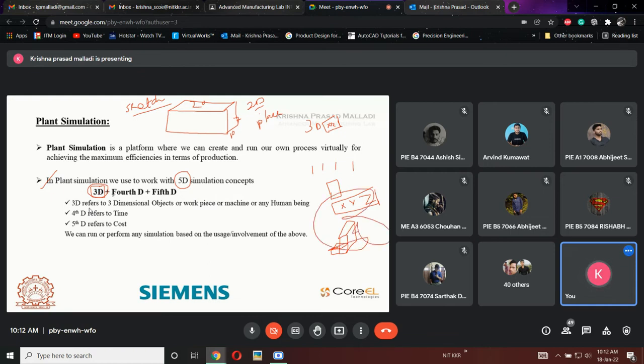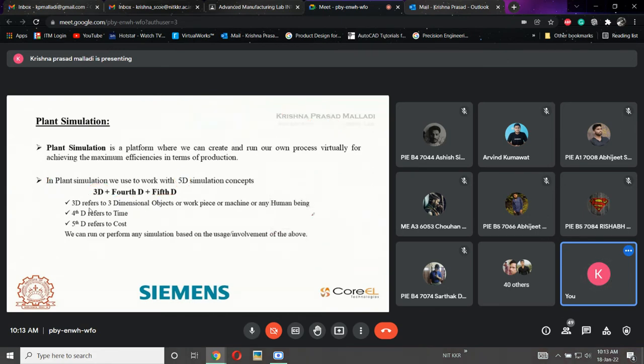Okay, next one is the fourth D as well as the fifth D. Fourth D is nothing but time. Why is time essential in simulation? Three-dimensional we have given because every component definitely needs x, y, and z dimensions. That is why we have given three-dimensional as one of the key important factors in the 5D simulation. Then the next two are time as well as cost. Why are these two essential for plant simulation? To estimate the completion of the product in real life.